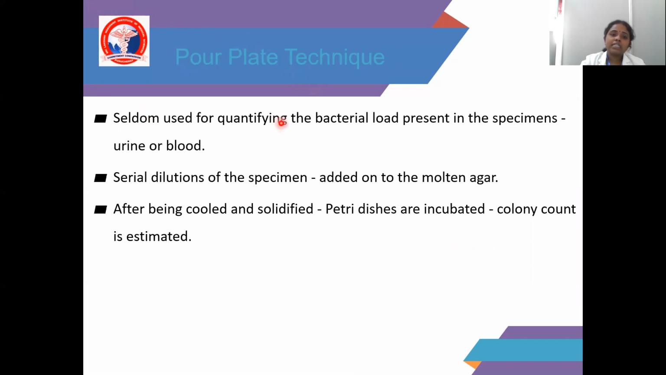And the pour plate technique is seldom used to quantify the bacterial load present in the specimen, maybe urine or blood. Serial dilutions of the specimen are added onto the molten agar. After being cooled and solidified, the petri dish is incubated. The colony count is then estimated.